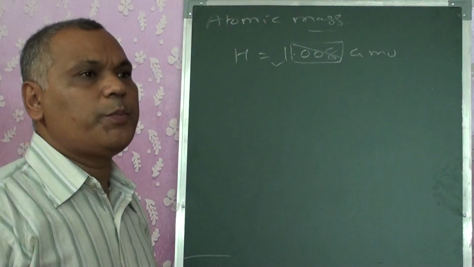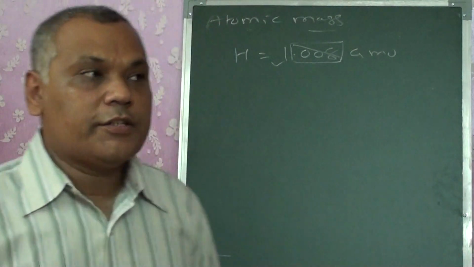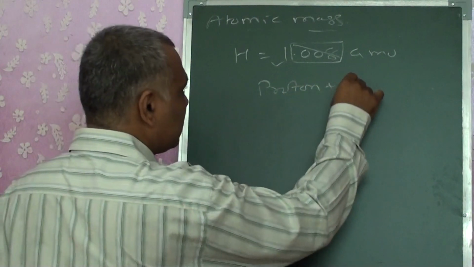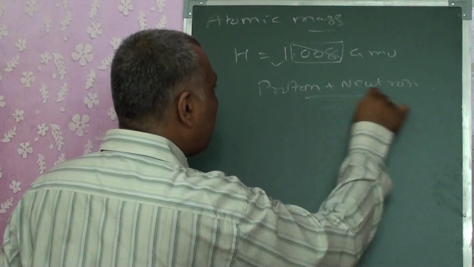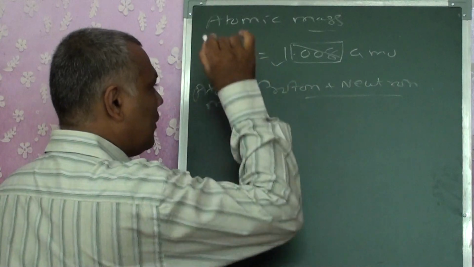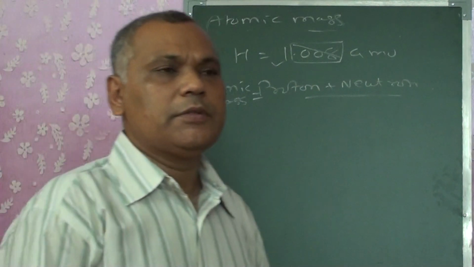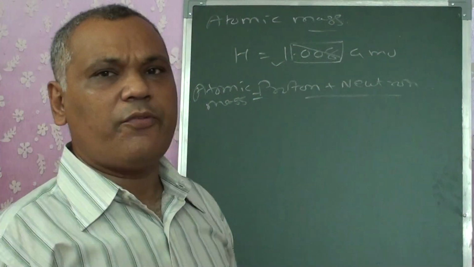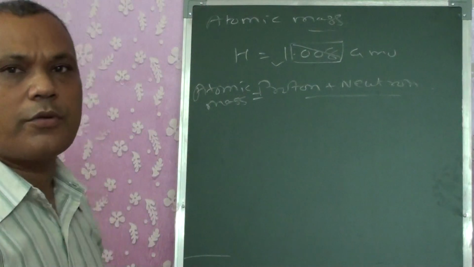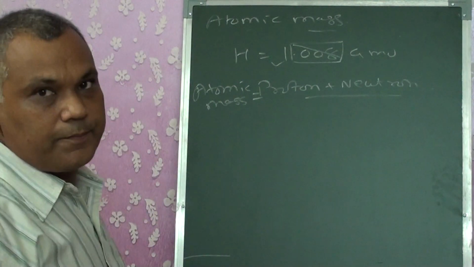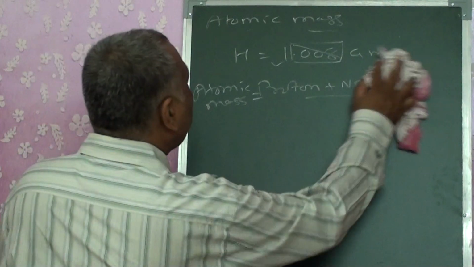Now how was this mass decided? It is told that the mass is decided on the basis of proton plus neutron, that is the atomic mass. But sometimes these masses are not exactly the same. I can't say that I am having a fraction of a proton or a fraction of a neutron. Then in that case, how are we going to get this atomic mass? So in that case, we get the term named average atomic mass.